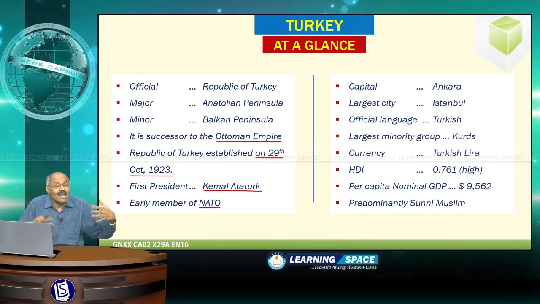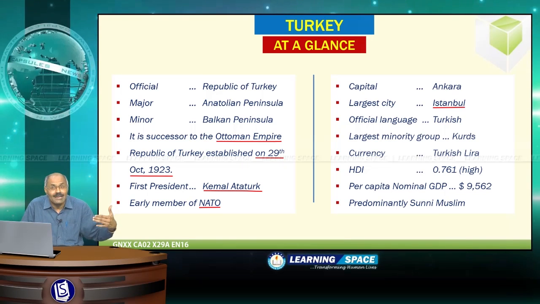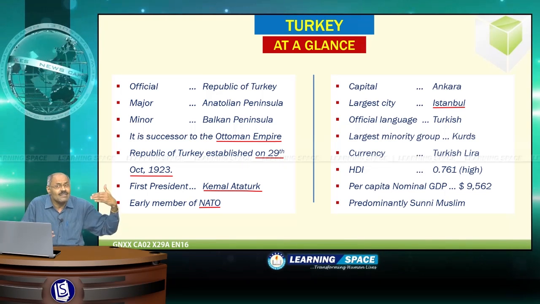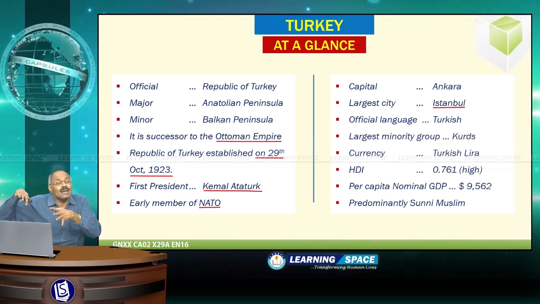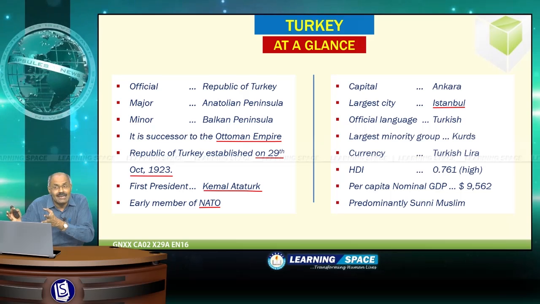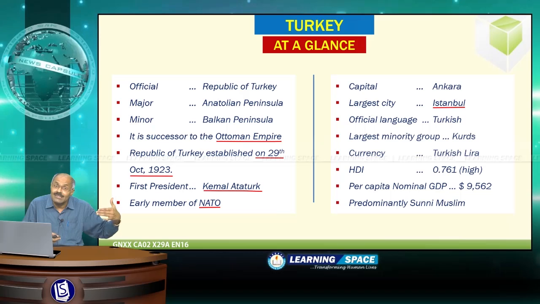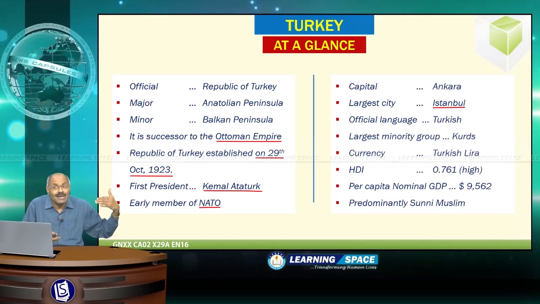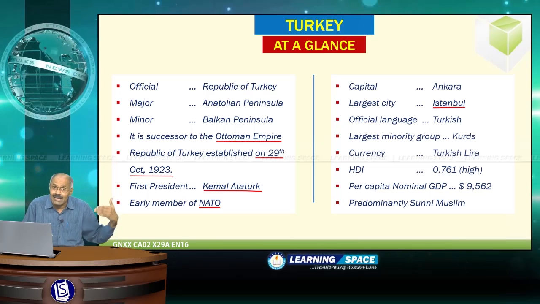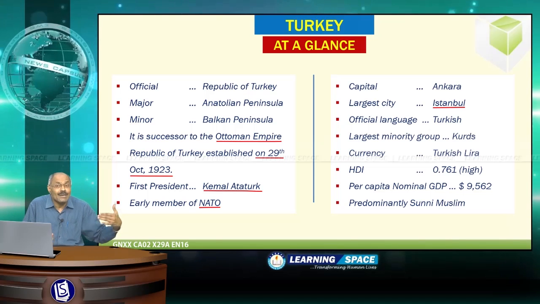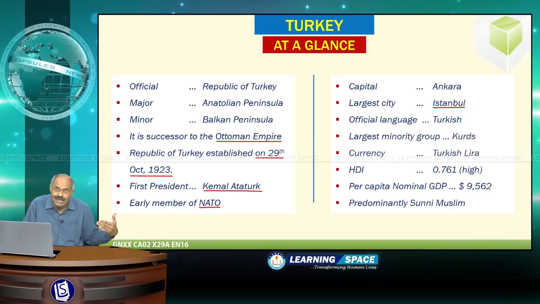The capital is Ankara, and the largest city is Istanbul, and the country's population is around 75 million, and the largest minority group is Kurds population, and currency is the Turkish lira, and human development index is 0.761, and per capita nominal GDP is around $10,000, and the country is predominantly Sunni Muslim population, and official language is Turkish.